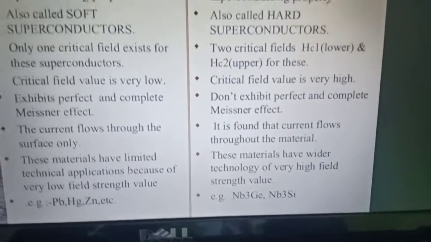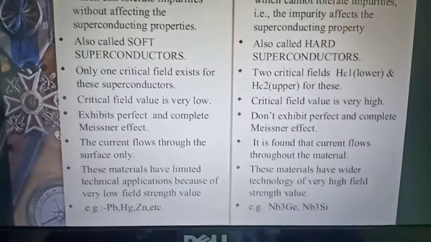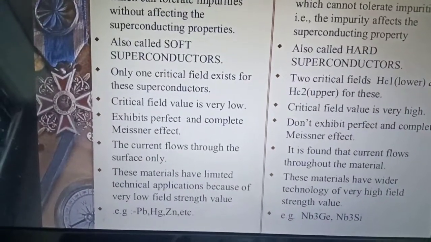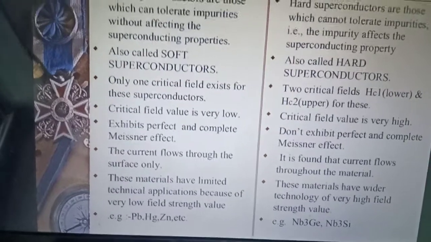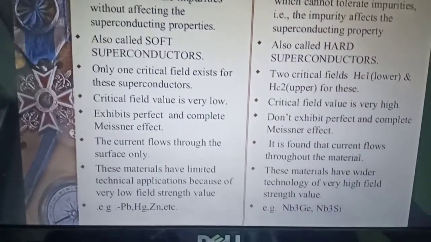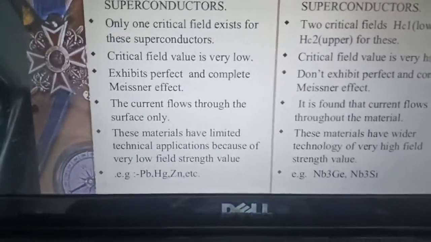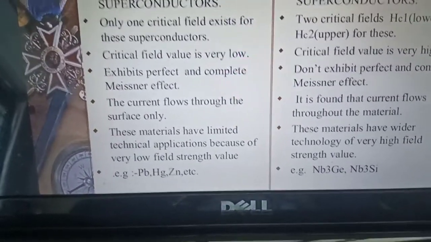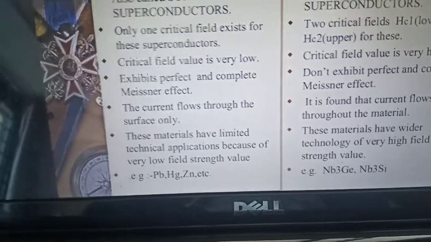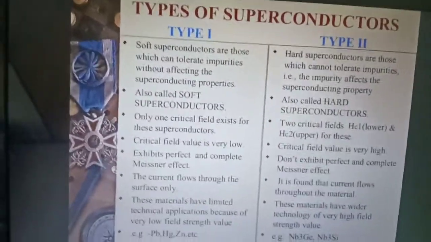It is found that the current flows throughout the material. But in the case of the type 1 superconductor, the current flows only on the surface. Here the current flows throughout the material. So these materials have wider technological applications because of the very high magnetic field strength value. These are the differences between the types of superconductors.